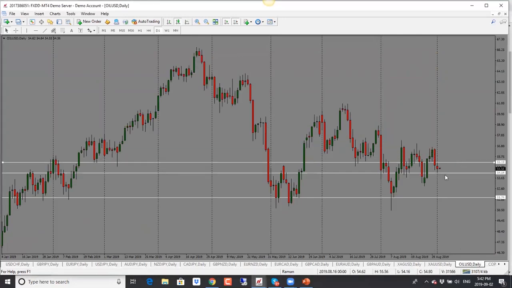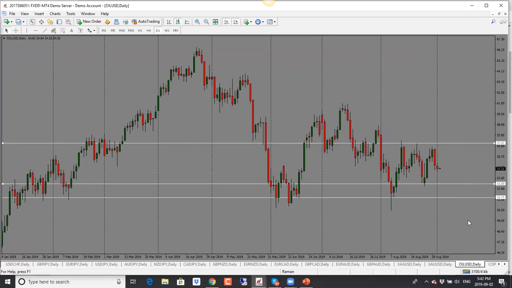Oil here. Oil has also been range bound. So look, over the last little while here, things have been range bound, especially in August here. A lot of traders go away, so markets tend to be quiet. So we do see moves that tend to be a little bit more exaggerated, but overall, not a whole lot is going on in August. So now that we are back into September, as liquidity picks up, we are likely to see a little bit more trending moves. So with this one here, this one has also been trading in a range.